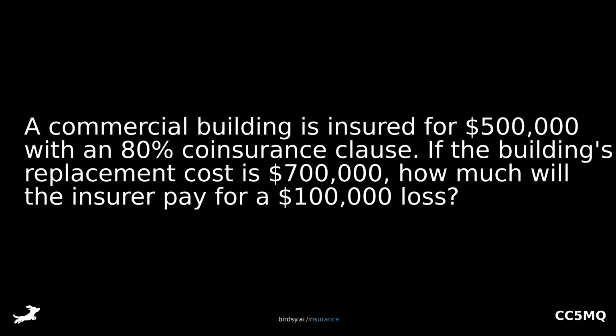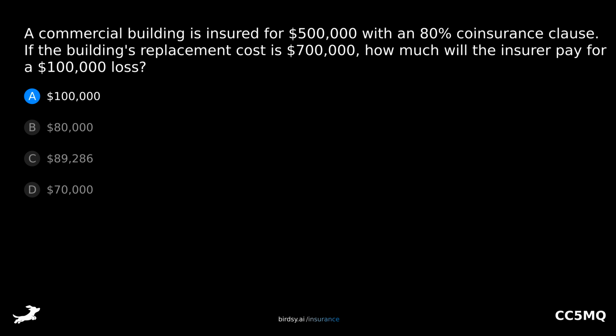A commercial building is insured for $500,000 with an 80% coinsurance clause. If the building's replacement cost is $700,000, how much will the insurer pay for a $100,000 loss? Is it A, $100,000, B, $80,000, C, $89,286, or D, $70,000?